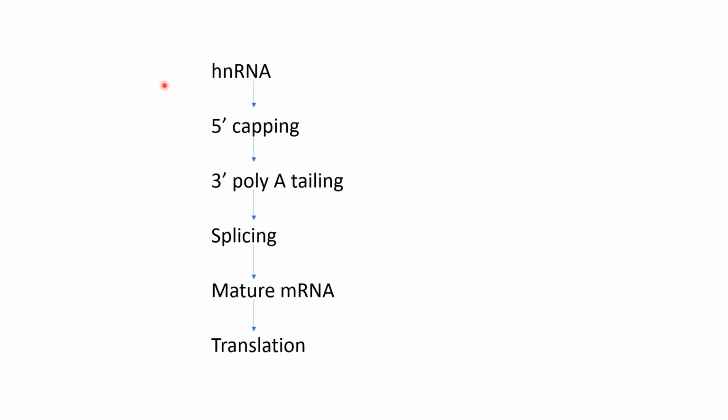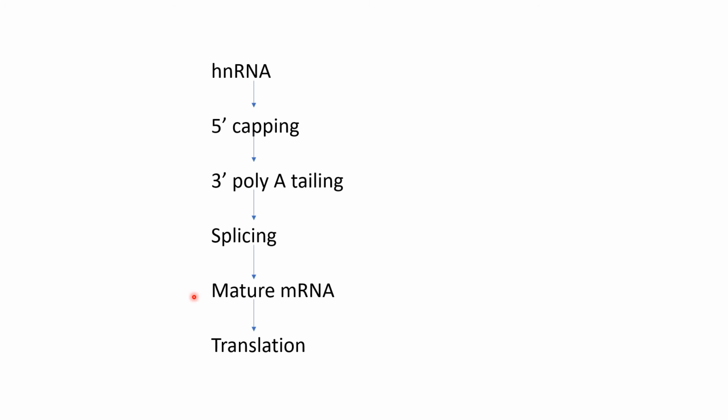Now let us understand the whole process of post-transcriptional processing with the help of this chart. At the end of transcription, what we have is the heterogeneous nuclear RNA, which will first undergo 5' capping, that is addition of 7-methyl guanosine at the 5' end of the mRNA, and then it will undergo 3' poly-A tailing, where the addition of 200 to 250 adenosine residues happens at the 3' end of the mRNA, and finally splicing, where the introns present in the mRNA will be removed and the exons will be joined together.